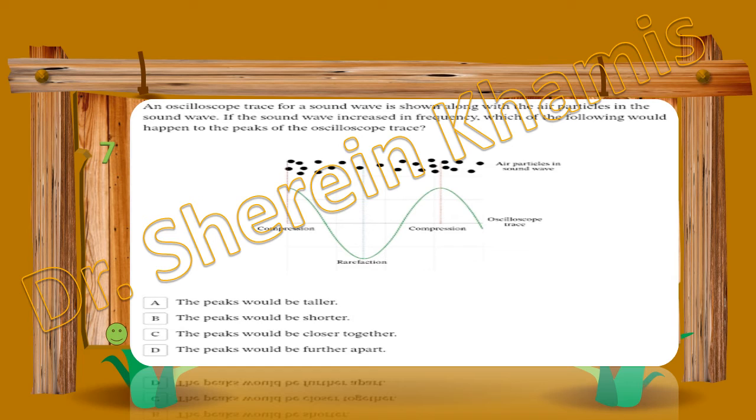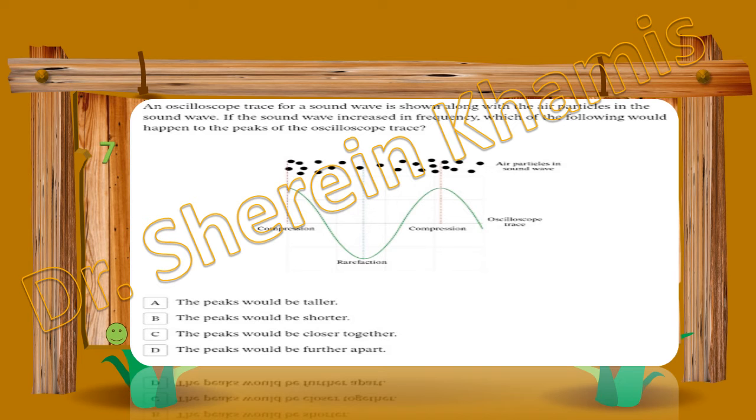It means that the air particles are coming closer to each other, so it will make the compression come nearer to the rarefaction here, so the peaks would be closer together as the frequency increases.